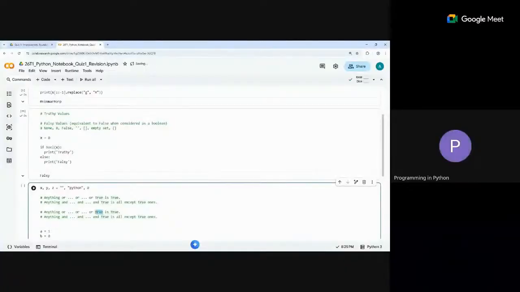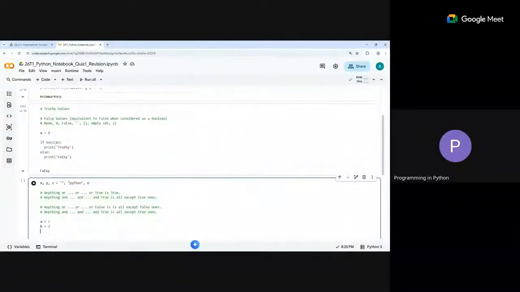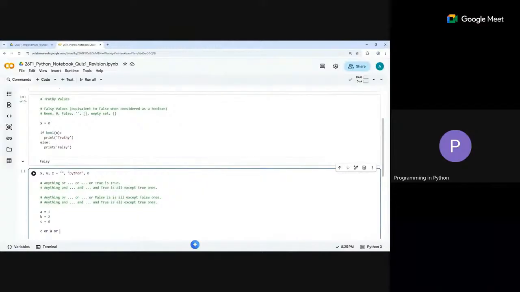Now I'm talking about the false case. Anything or false: all except the false ones remain, like what happened in the true case for and. In the case of or with false, the false goes away and you simplify. For example, if A is 1, B is 2, C is 0, and I say C or A or B, I first check C. C is already false, so I remove it. A or B remain. Then I check A or B.